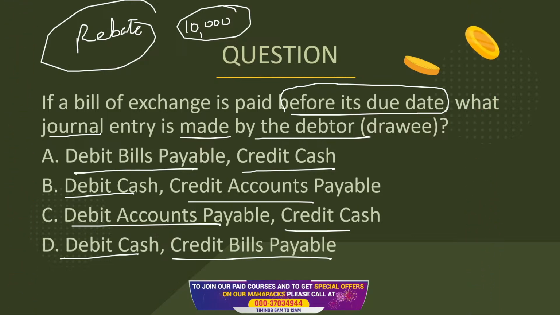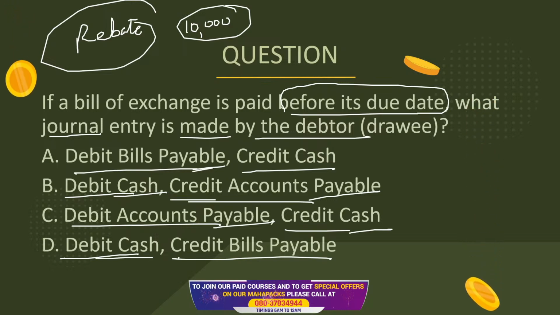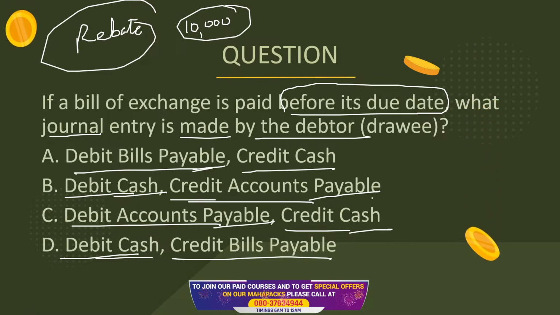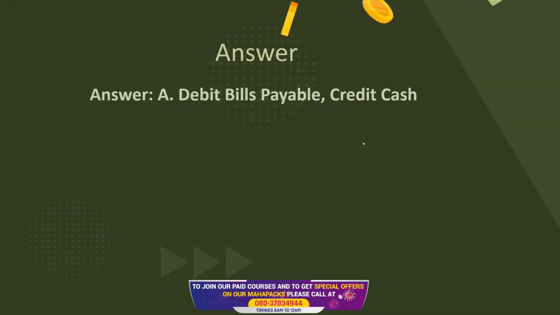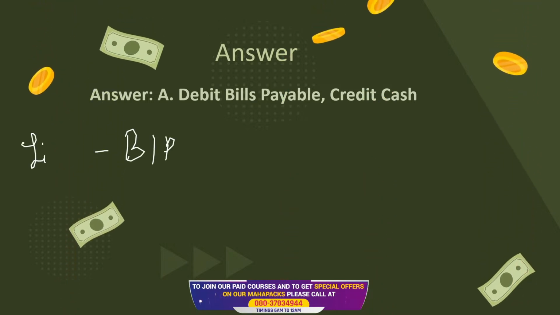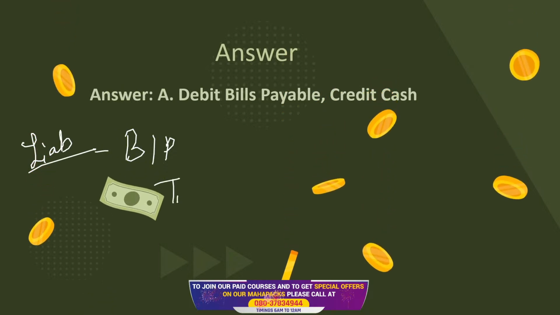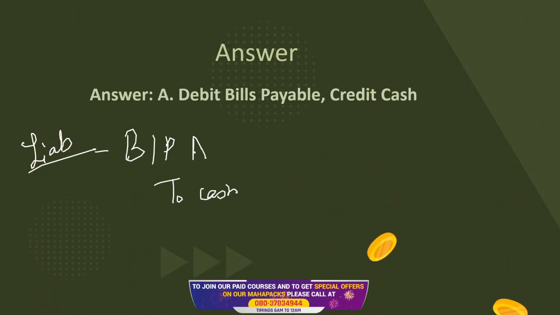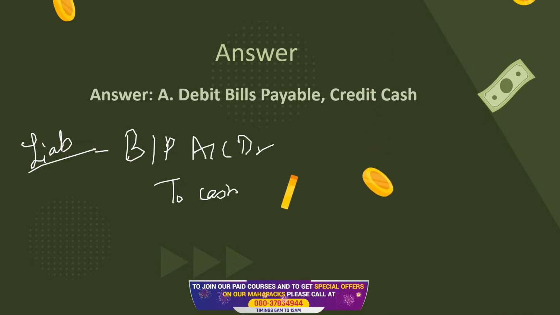Debit the bills payable, credit cash; debit cash, credit the accounts payable; then debit the accounts payable, credit cash; and then we have debit cash and credit the bills payable. In this case, in the books of the drawee, he's going to be quite happy. For him it is bills payable, the bill is paid, and then he has lost cash. Basically he will write that his liability is extinguished and he has paid cash. It is going to be bills payable to cash.